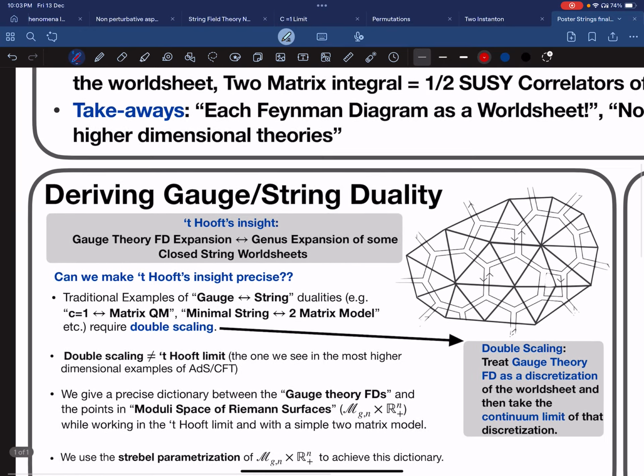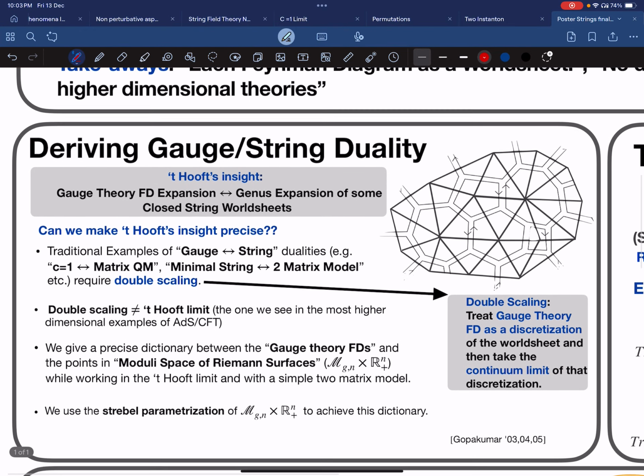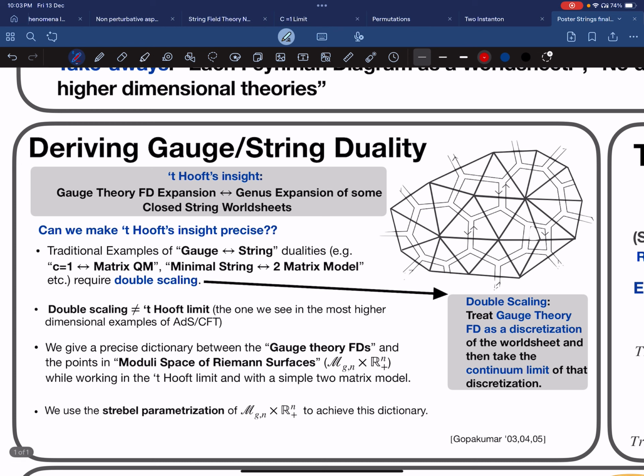Deriving gauge string duality. What we attempt to do here is to address this problem: can we make the 't Hooft insight precise, which was that the gauge theory Feynman diagram expansion can be reorganized into a genus expansion of some closed string worldsheets?